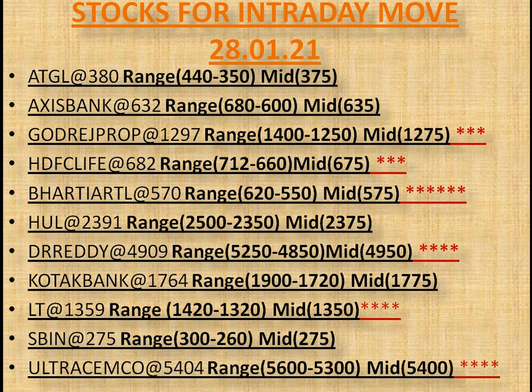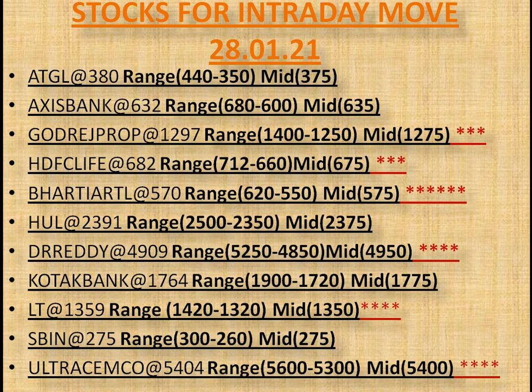ATGL, that is Adani Total Gas Limited, LTP is 380. Its upper range is 440 and lower range is 350. So if it sustains above its midpoint, that is 375, with increased volume, then most likely it will move for its upper range or upper resistance, that is 440. Similarly, if it sustains below its midpoint, that is 375, with increased volume, then most likely it will reverse from its lower range or lower reversal support, that is 350.